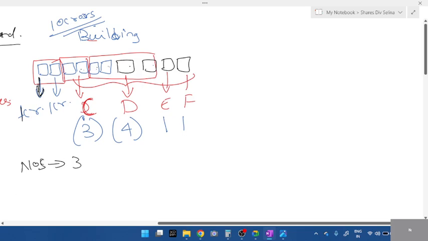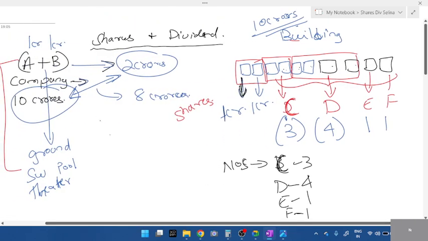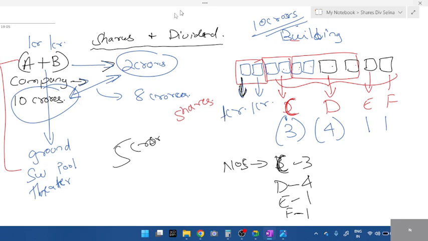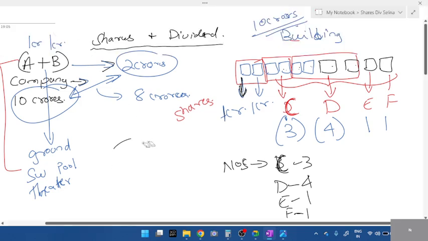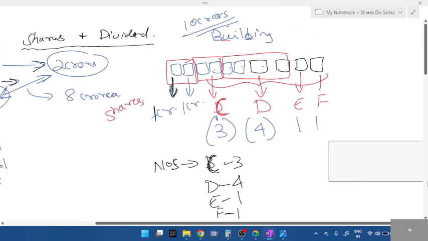What about D? D bought 4. E has 1. F has 1. So it depends on the investment. In the 10 crores, imagine A and B have 5 crores. The remaining 5 crores, whatever they want, they'll get from more people. It depends on how much you have planned and how much you get, the number of people and the number of shares they buy.